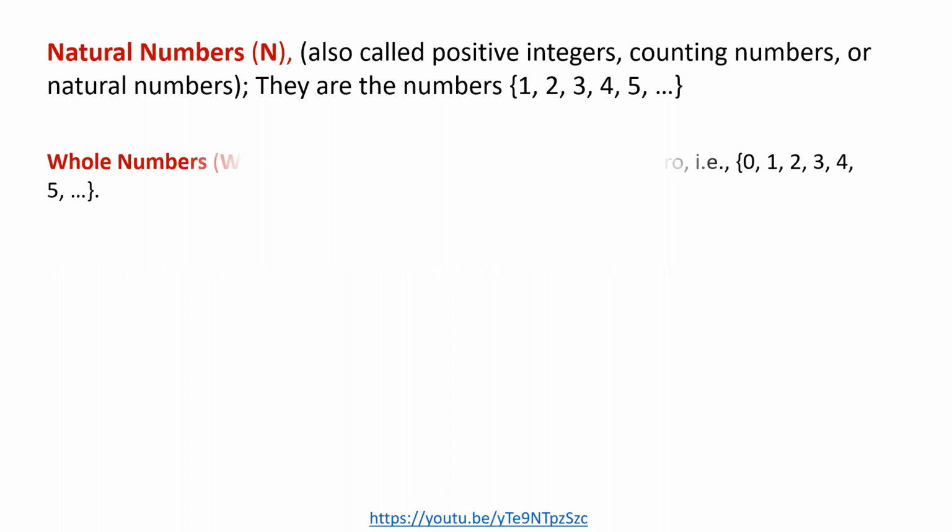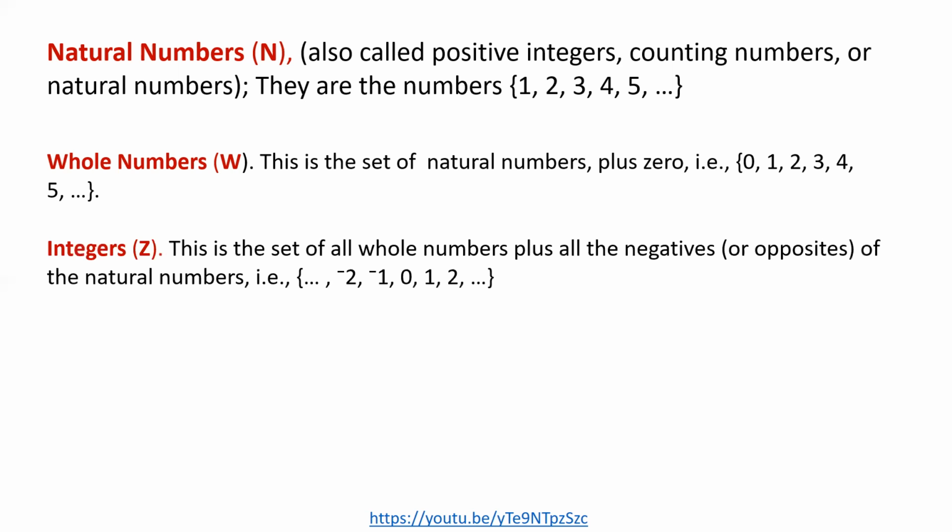Okay. What are whole numbers? Whole numbers are simply the set of natural numbers plus 0. When you get the set of natural numbers and then add a 0, in other words, if you start counting from 0 going up, that implies you are using whole numbers to count. But if you start counting from 1, it means that you are using natural numbers.